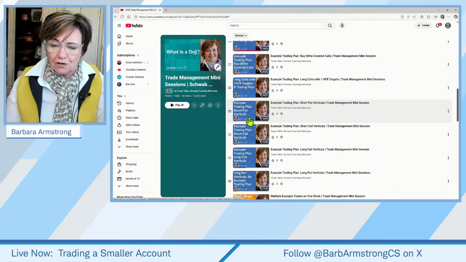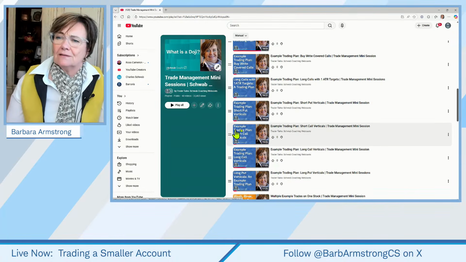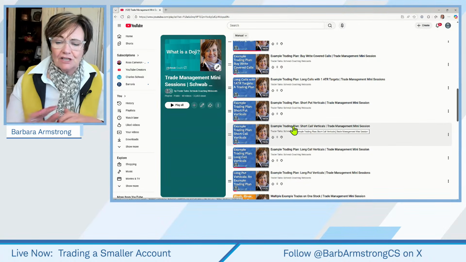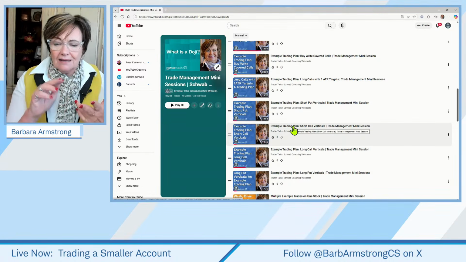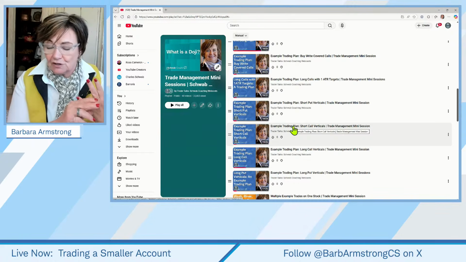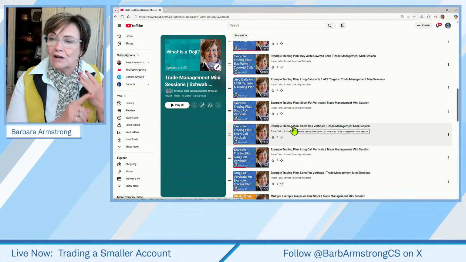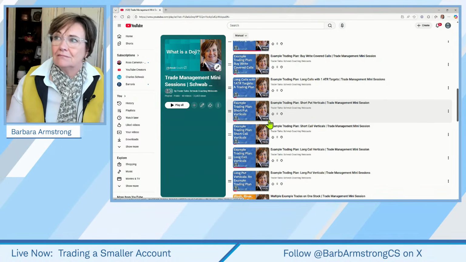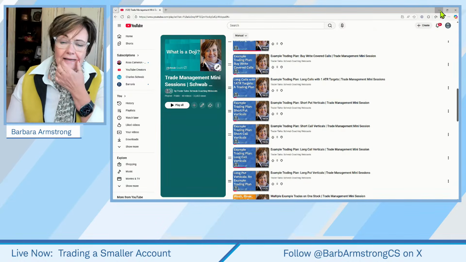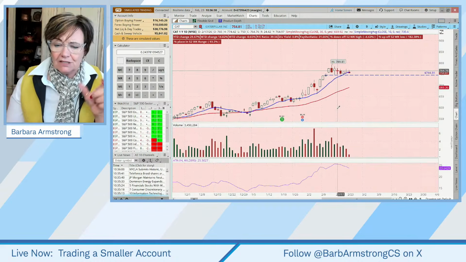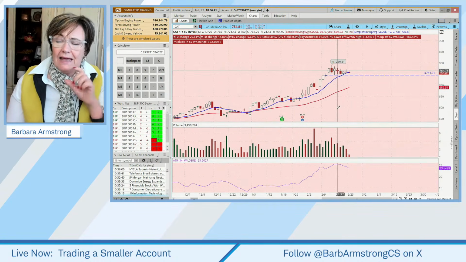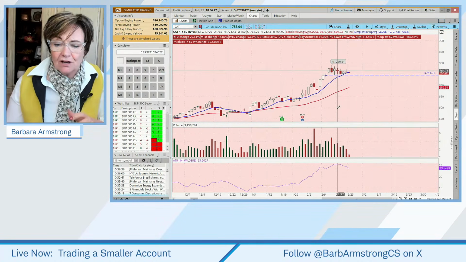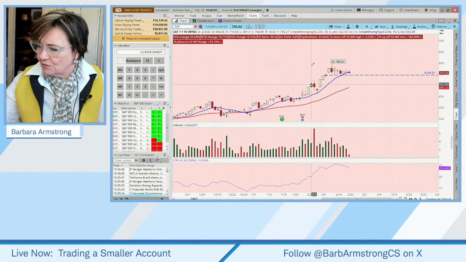I did an example trading plan for short put verticals, and we've just done 3 example short put vertical trades. We're now going to look at short call verticals. An example trading plan covers what to buy, when to buy, how much to buy, when to exit, both if the trade goes for you or against you, and then what your routines are once you get into the trade. This is just a handy resource that I have created. I'm going to add another example trading plan to it. And if you scroll to the very bottom, there's a bunch of how to set up a chart and that kind of stuff on Thinkorswim. You're welcome to check those out also.